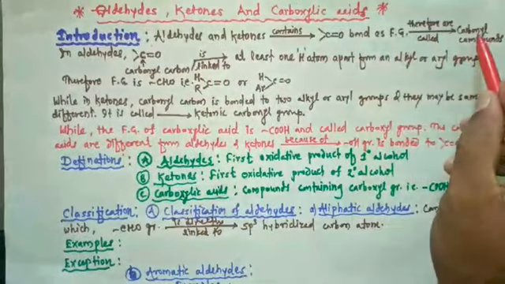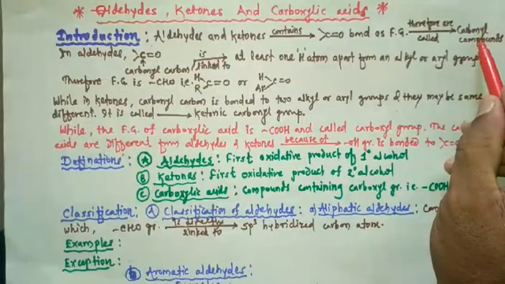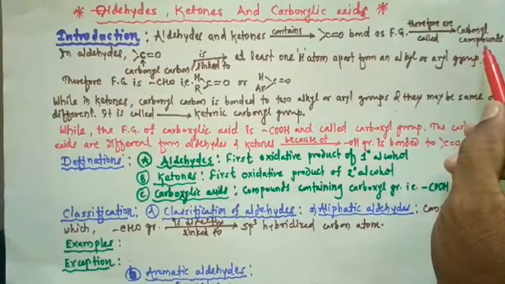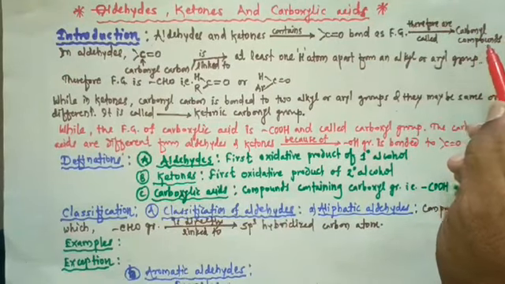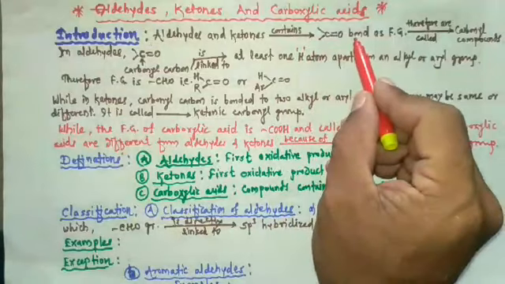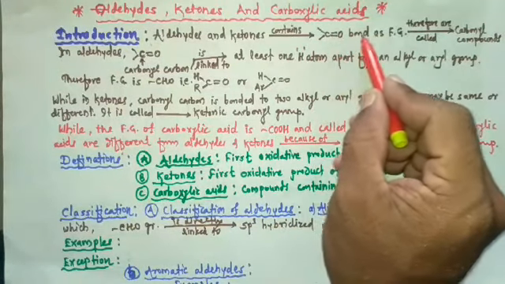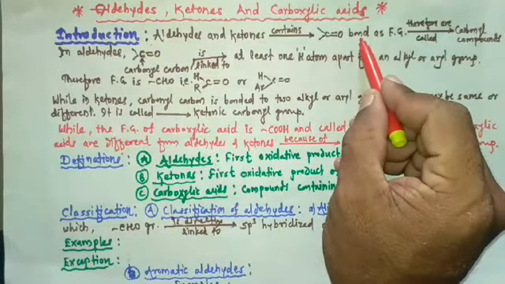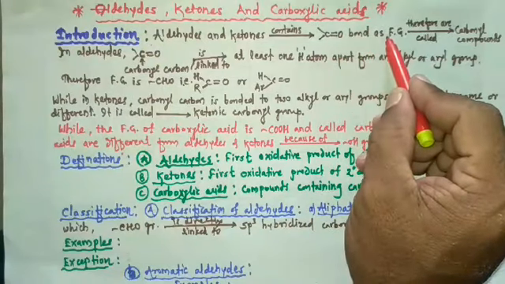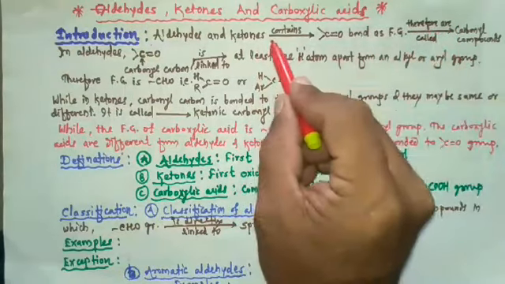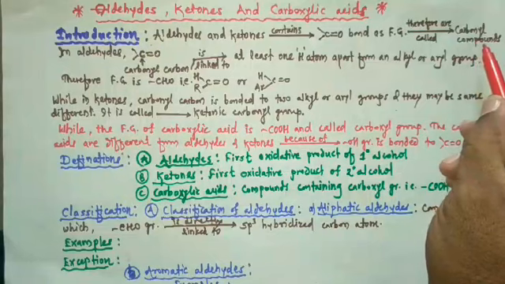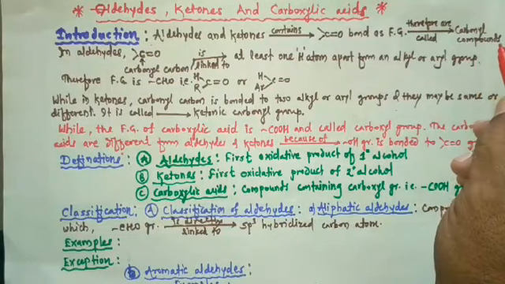It is called the carbonyl group, and such compounds are called carbonyl compounds. So aldehydes and ketones contain the carbonyl group, and therefore they are called carbonyl compounds.